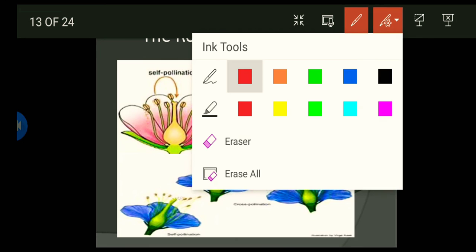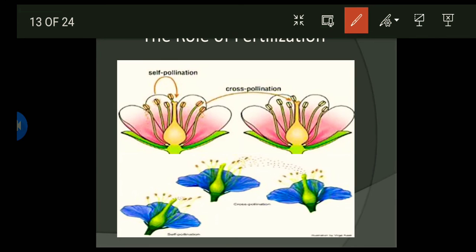Now, you have two types of fertilization. The first type is called self-pollination. You have one flower. In self-pollination, the sperm and egg are found in the same flower.